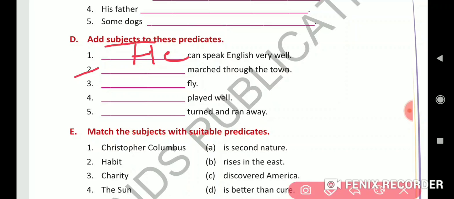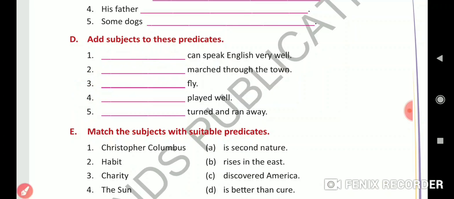Next, dash marched through the town. The army marched through the town. Dash fly. Birds fly. Next, dash played well. Boys played well. Dash turned and ran away. The thief turned and ran away.